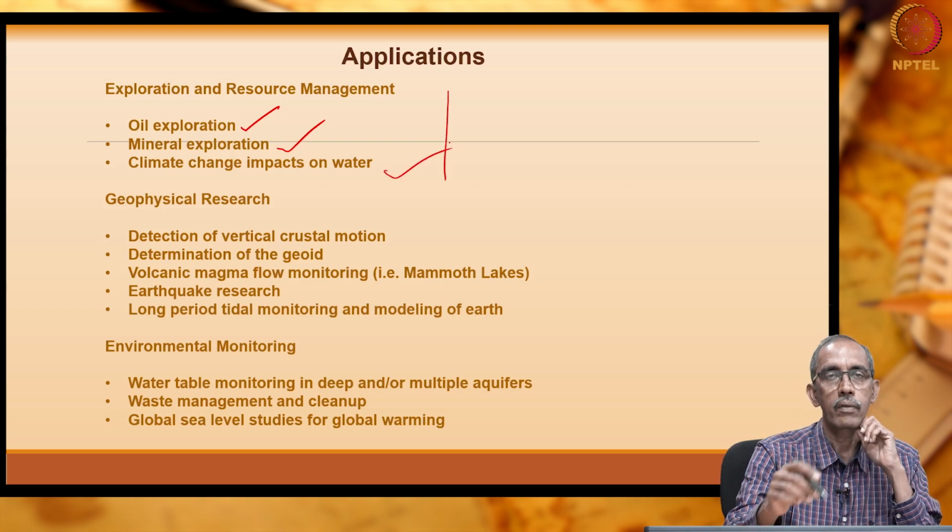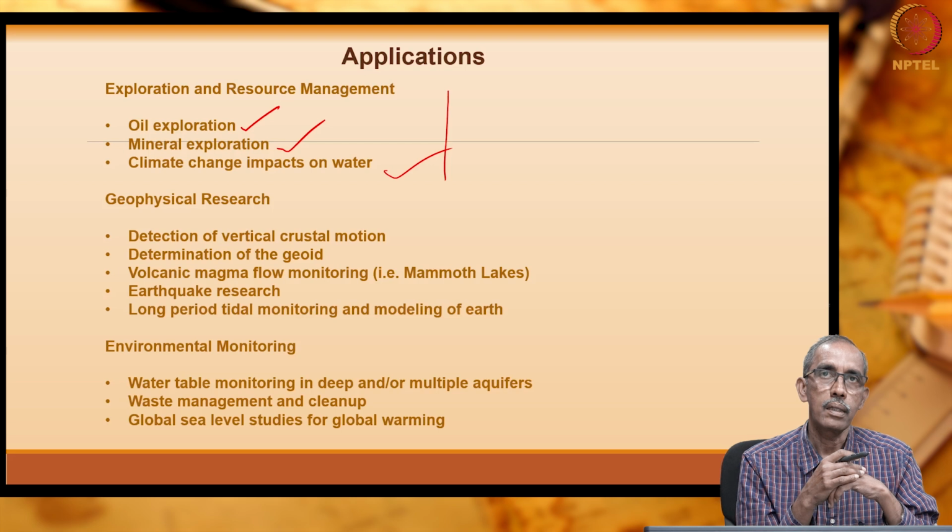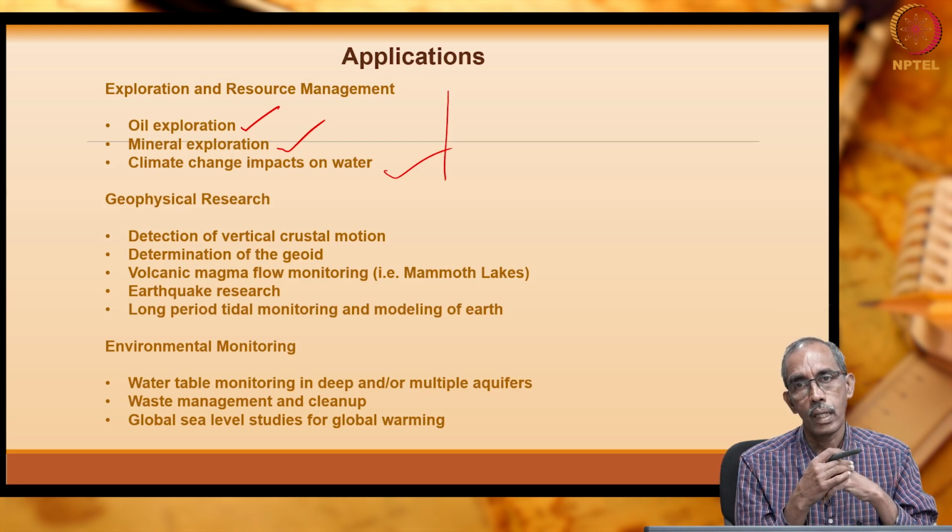Gravity methods have also been used for the last 20 years to understand the climate change impacts on groundwater, how the global water mass changes due to climate effects. To understand this also, we can make use of gravity methods.